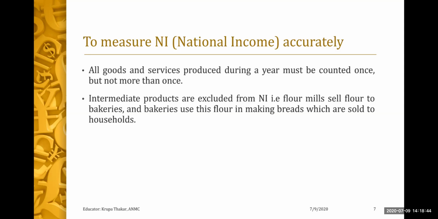We will learn this further in the value added method, but just to give you an understanding, intermediate products are excluded from the calculation of national income. And as I said, a flour mill sells flour to bakeries, or a bakery uses flour for making bread which is sold to the household. So you can take either this example or the wheat and baker example.